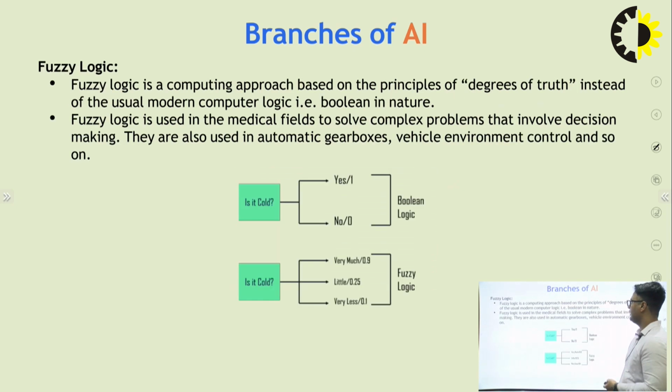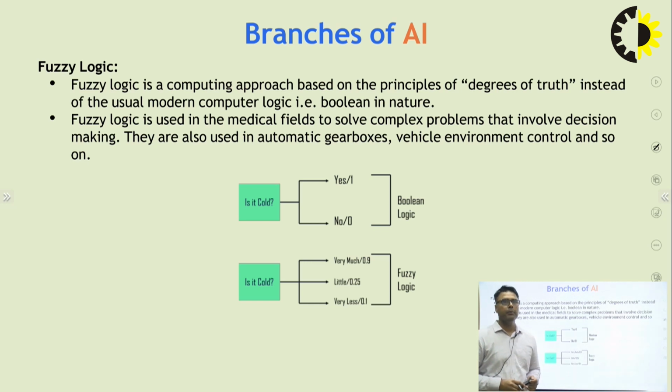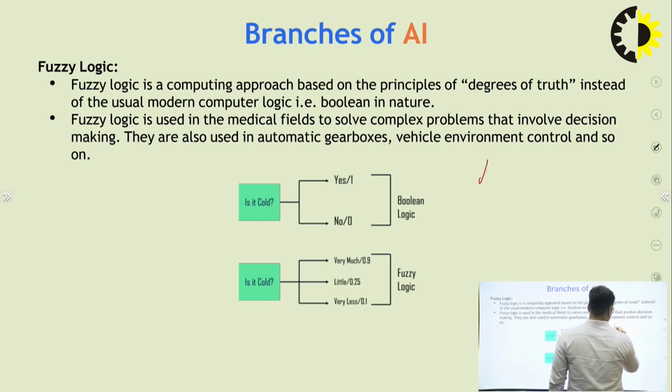Okay. Next, fuzzy logic. Fuzzy logic is a computing approach based on the principle of degree of truth instead of the usual modern computer logic that is Boolean in nature. Fuzzy logic is used in the medical field to solve complex problems that involve decision making. They are also used in automatic gearbox, vehicle environment control, and so on. All of you know that before fuzzy logic, what I have to use is Boolean.